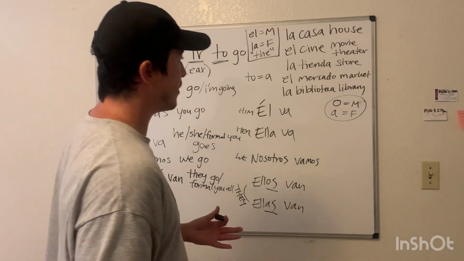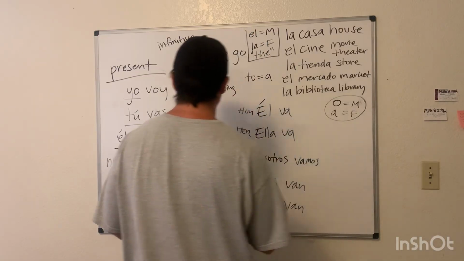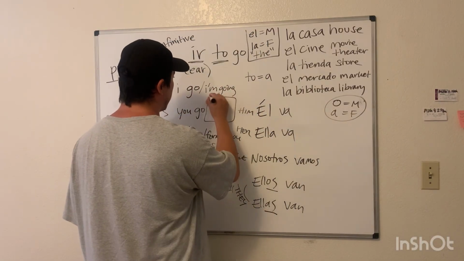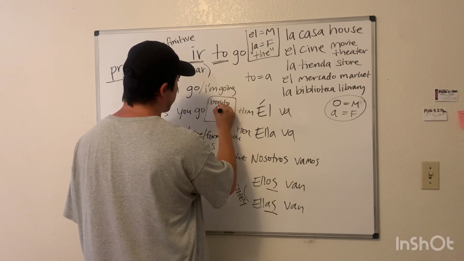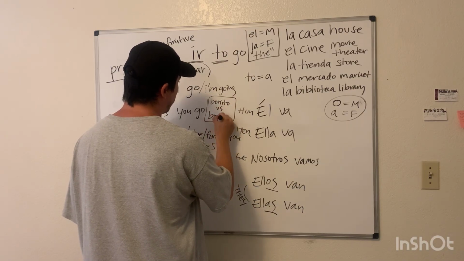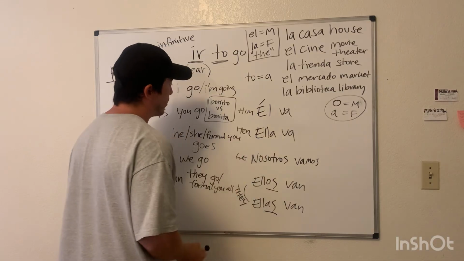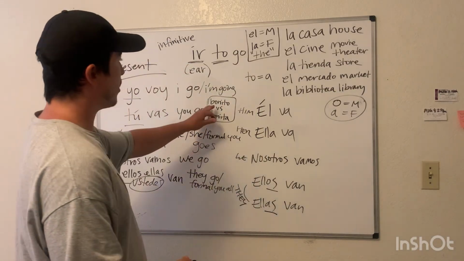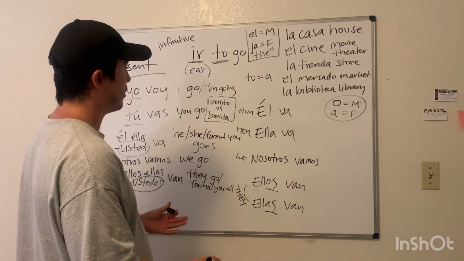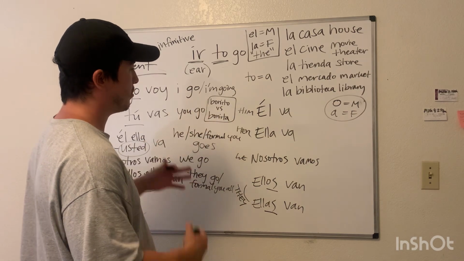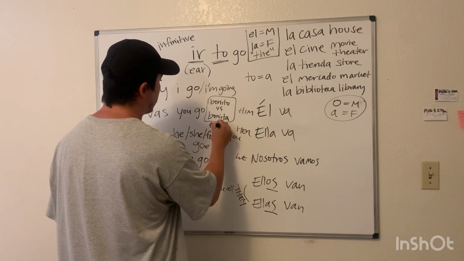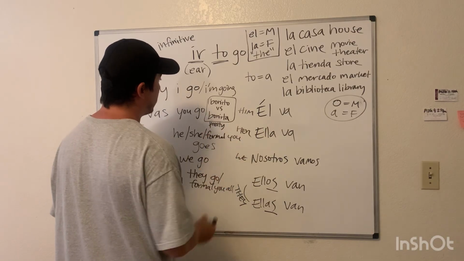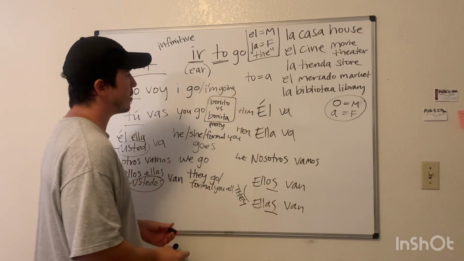So if something ends in O, for instance, bonito versus bonita. Bonito, pretty, versus bonita, pretty. They both mean pretty or good looking, but it depends what you're talking about.